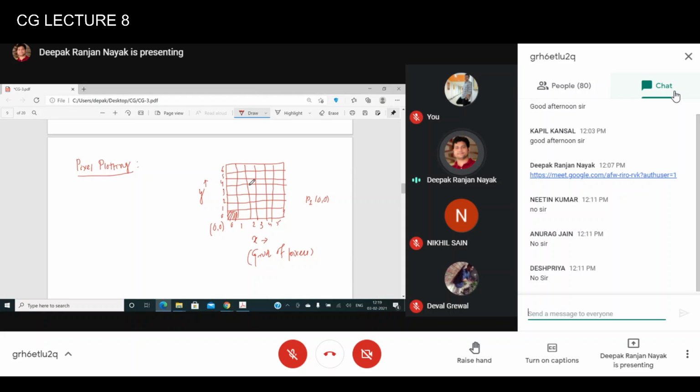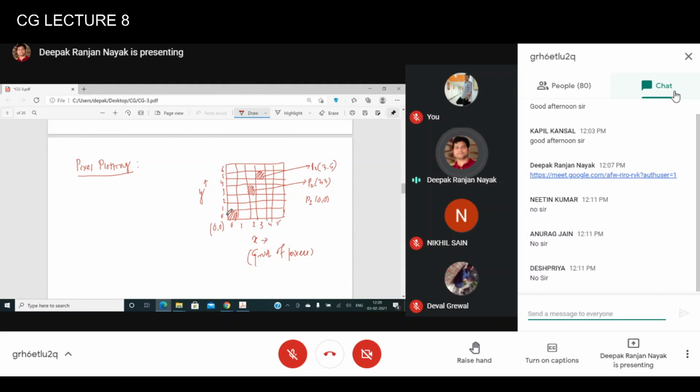So what is the corresponding coordinate value for this pixel position? And for this pixel position, the corresponding coordinate values are 2, 3, right? Let's say pixel 2 is 2, 3. Let's say it is pixel 3, which is nothing but 3, 5. I hope so. So this is how the pixels are arranged on the screen.